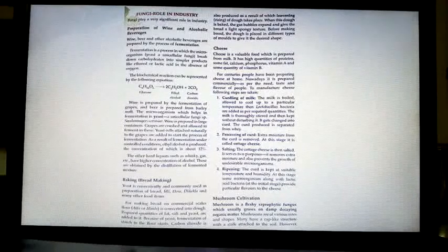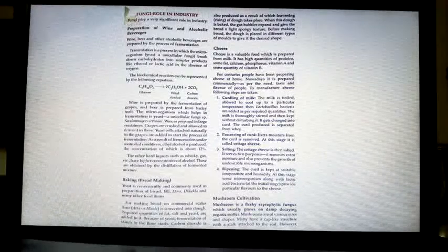Now you know the basis of wine preparation, that is anaerobic respiration by yeast. Got it? Some base material they take, and they do fermentation. They take potato starch, barley, grape juice, like that, different substances, and allow them to ferment.